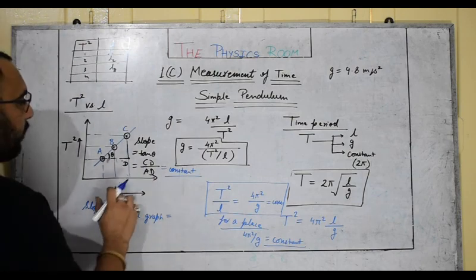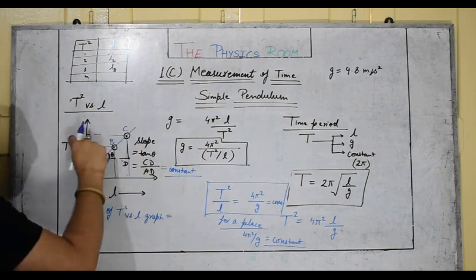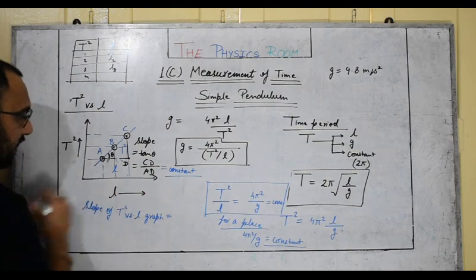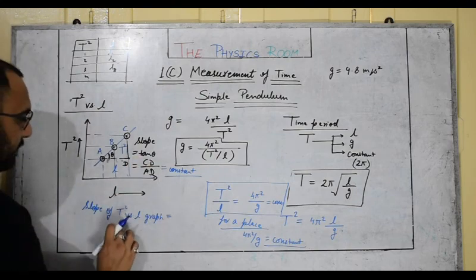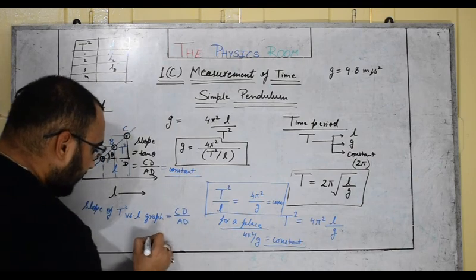So slope is perpendicular upon base. Perpendicular is t square, and base is actually L, the effective length. So slope is perpendicular upon base, CD upon AD. Let's put the values.